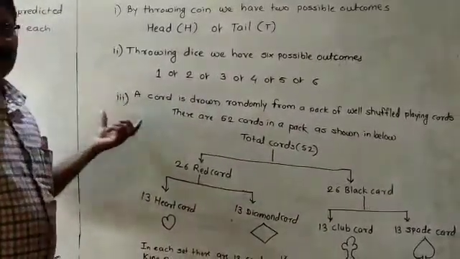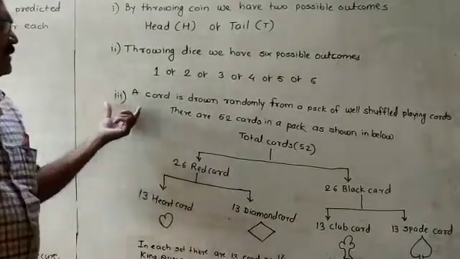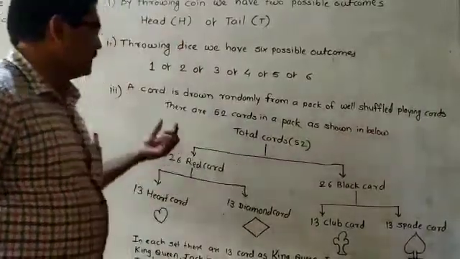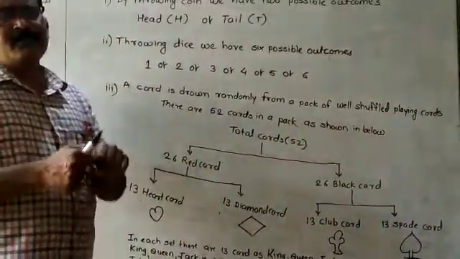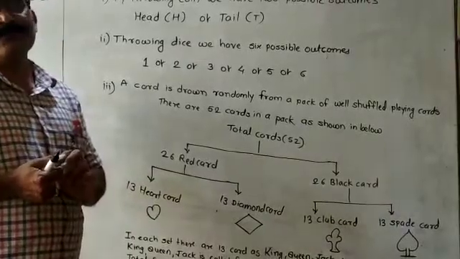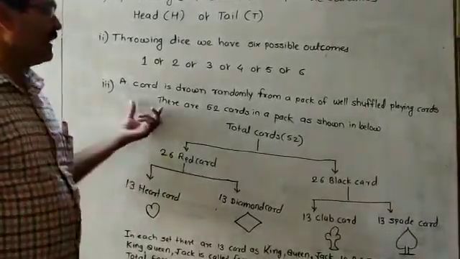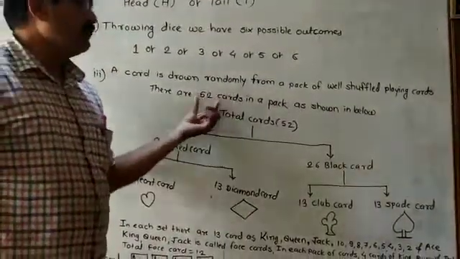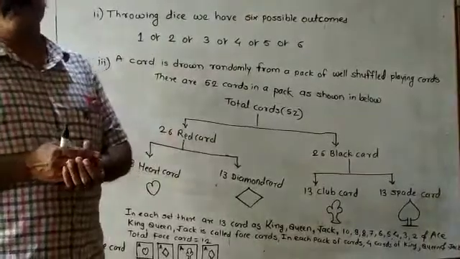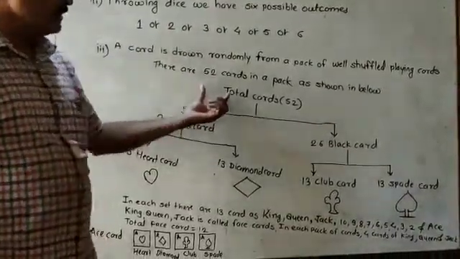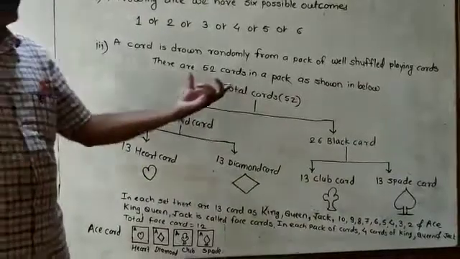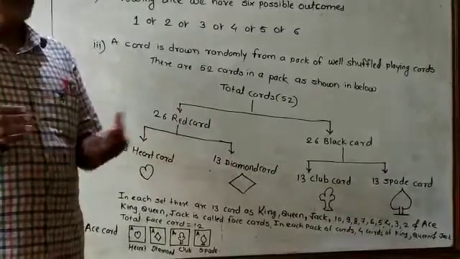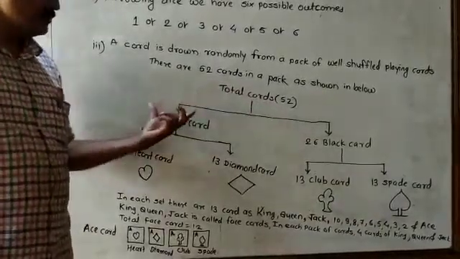Then the third example of the outcomes of a random experiment is a card drawn randomly from a pack of well-shuffled playing cards. If you draw one card from the well-shuffled playing cards, there are 52 cards in a pack, as shown below. So you have to say that the total cards are 52, and these cards are distributed like this.